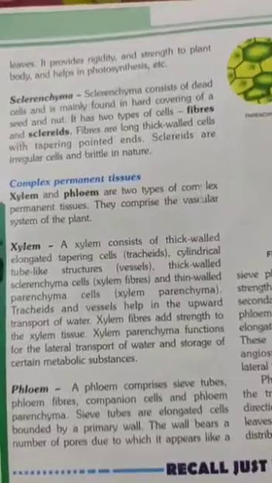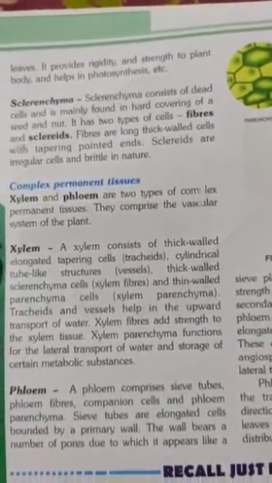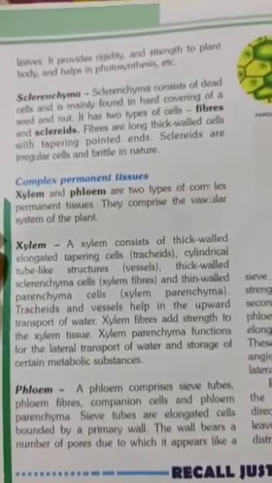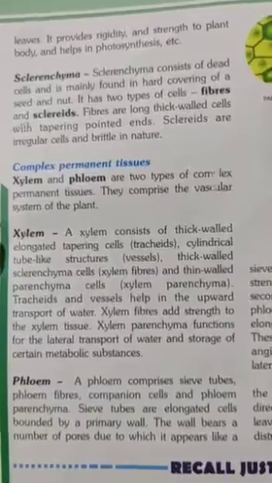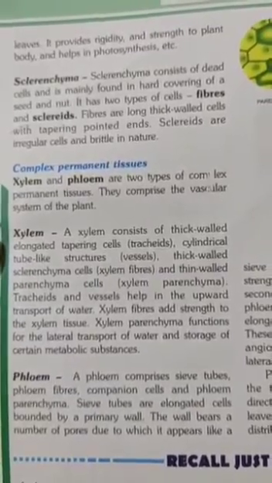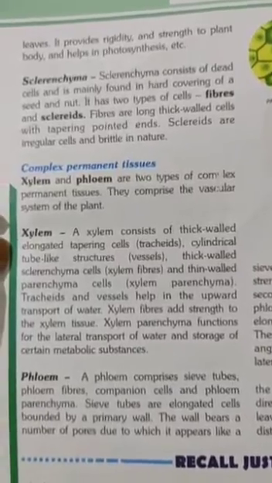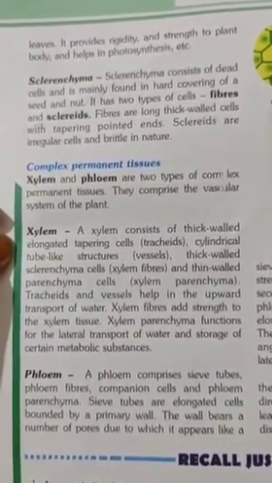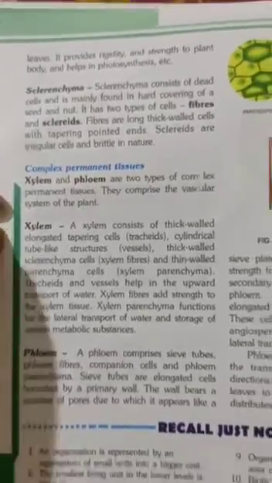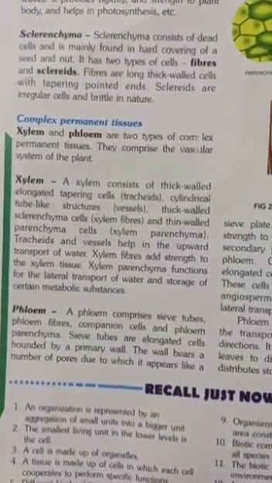Sclerenchyma consists of dead cells and is mainly found in the hard covering of the seed and nut. It is not found in the stem or leaves, rather it is found in seed and nut. Sclerenchyma has two types of cells, fibers and sclerites. Fibers are long, thick-walled cells with tapering, pointed ends. Tapering end means a very pointed end. And sclerites are irregular cells and brittle in nature.